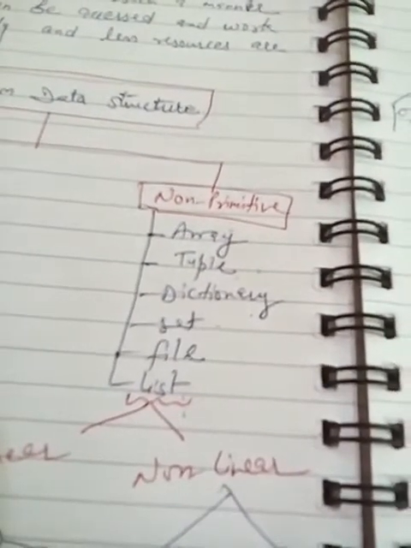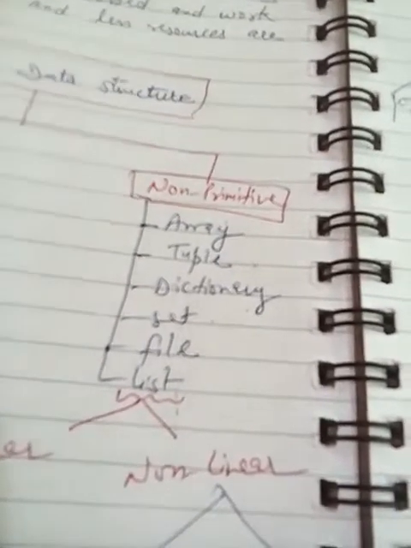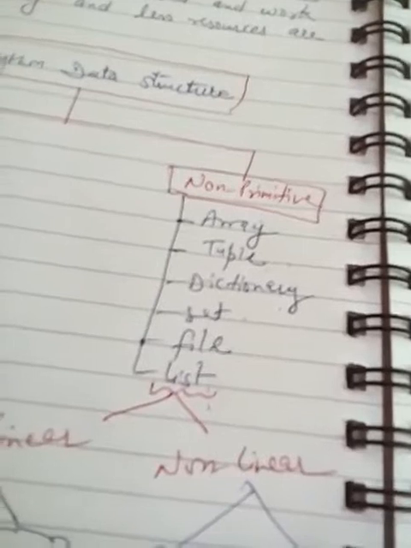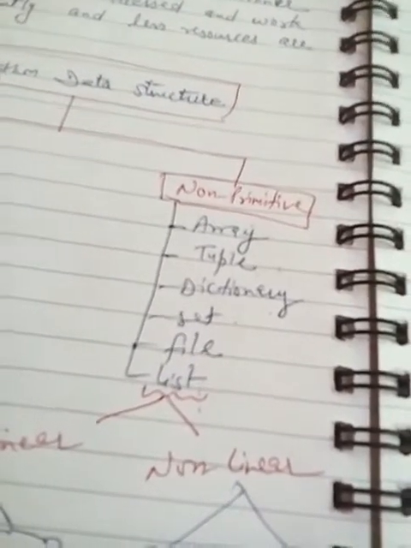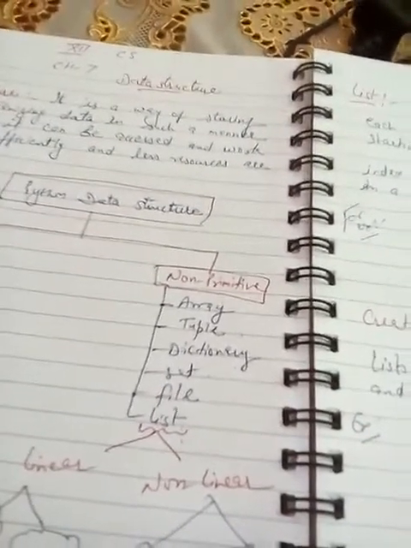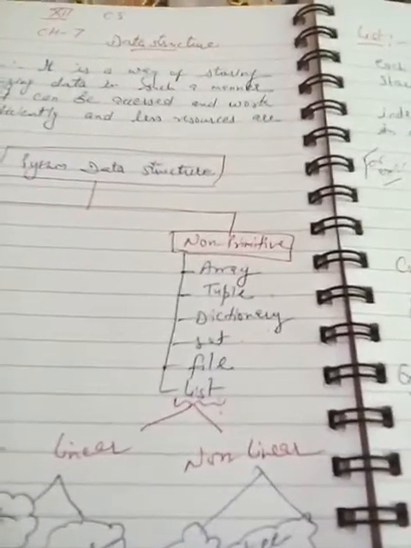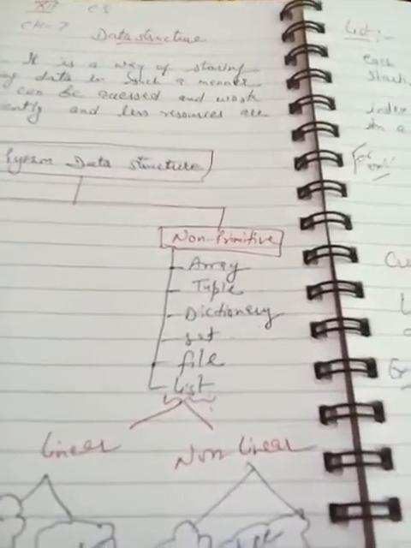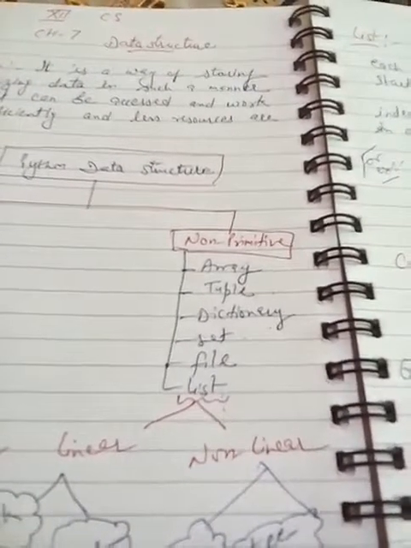Dictionary is a combination of key-value pairs, where you can take keys as immutable data types. Set is a collection of an unordered set of elements. File, again, can hold many kinds of characters. List is a collection of heterogeneous elements, where you can take different kinds of elements in one list and close with close brackets.